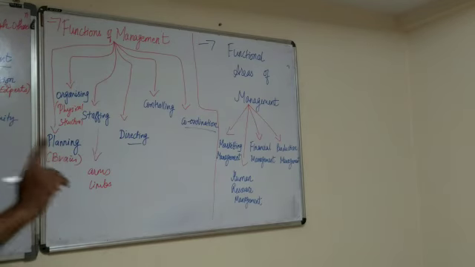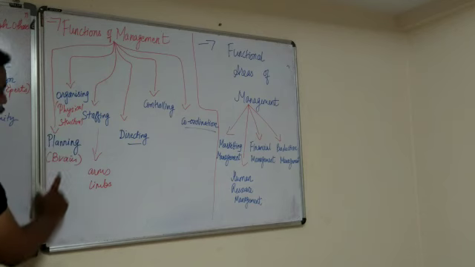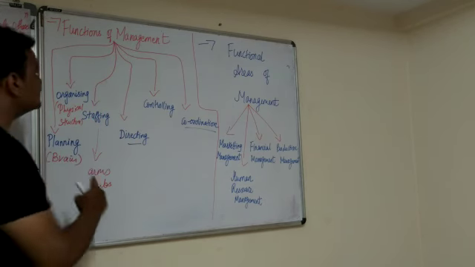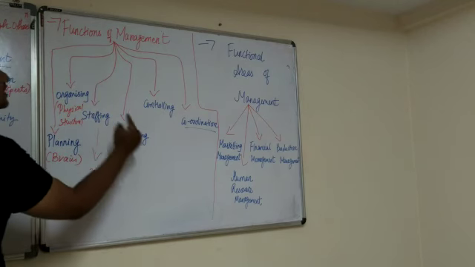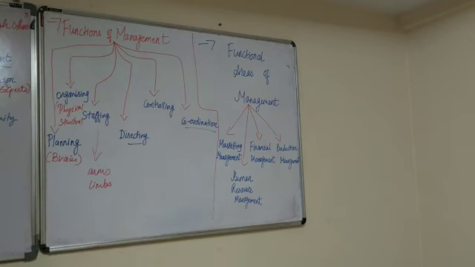According to this, the first chapter is functions of management. All these concepts are covered in one chapter: planning, organizing, staffing, directing, control and coordination. So this was just the functions of management.